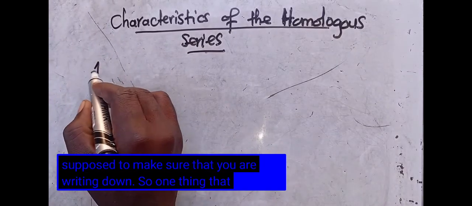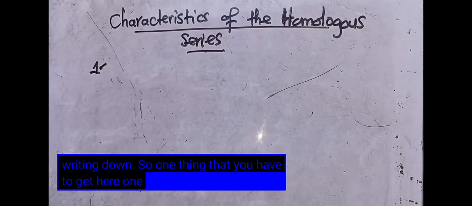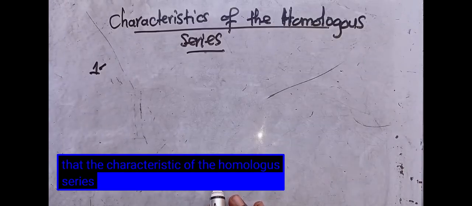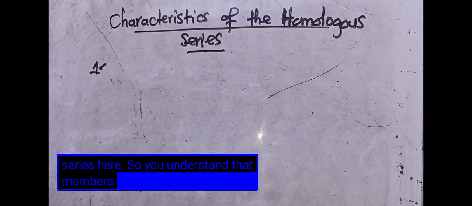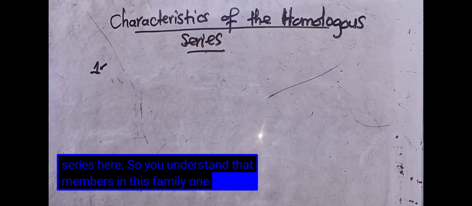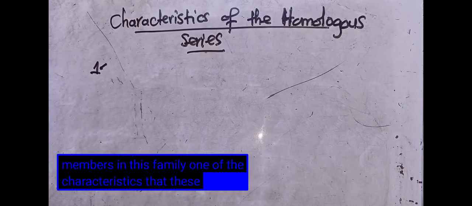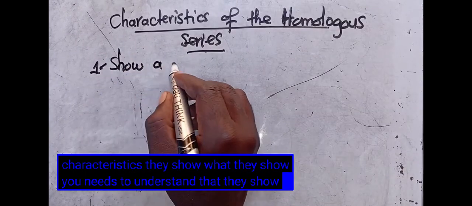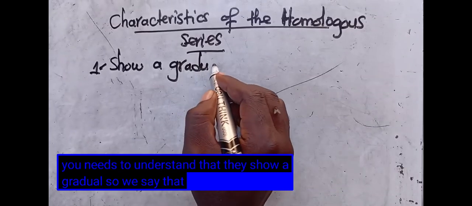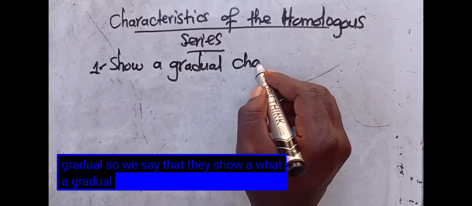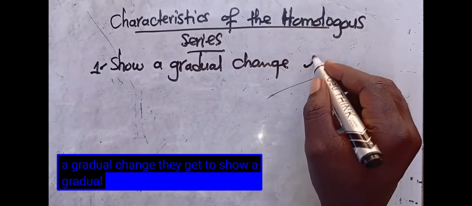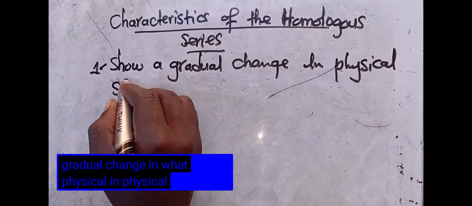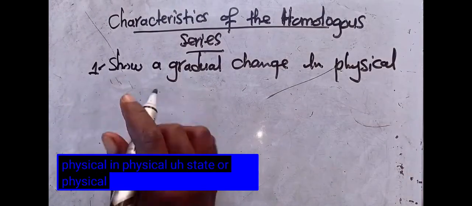One thing that you have to get here: one characteristic of the homologous series is that members in a family show a gradual change in physical properties.